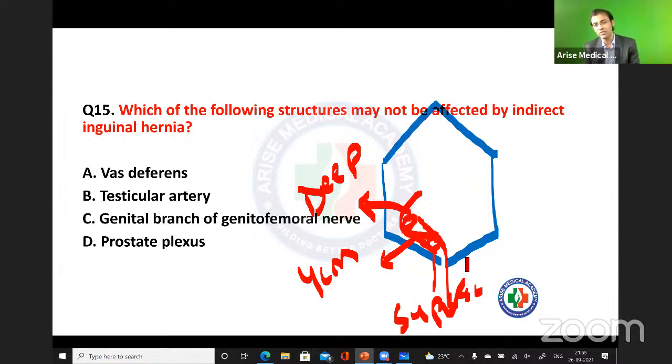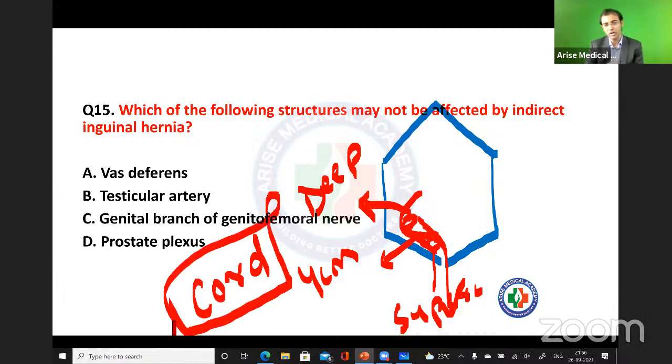Inguinal canal से pass हो रहा था, वहां से कौन सा structure pass हो रहा है? Okay, spermatic cord, right? So basically I'm talking about the cord. So all the structures which are being passed through the spermatic cord, these structures may be damaged, right? But the structure which is not passing through the inguinal canal, which is not passing through the spermatic cord, that might be safe here, right? So what is your answer here?